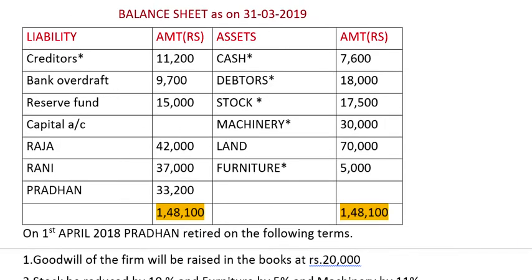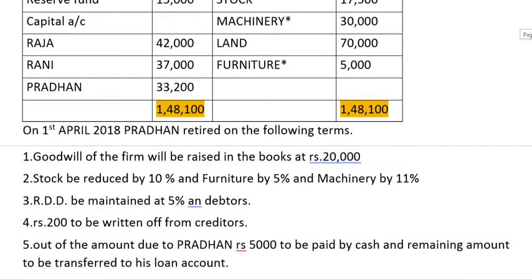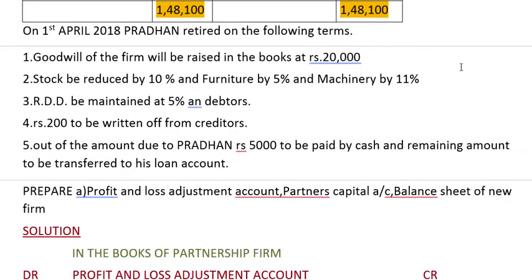Now we'll be moving towards adjustments. On 1st April 2018, Pradhan retired on the following terms. Goodwill of the firm will be raised in the books at 20,000.